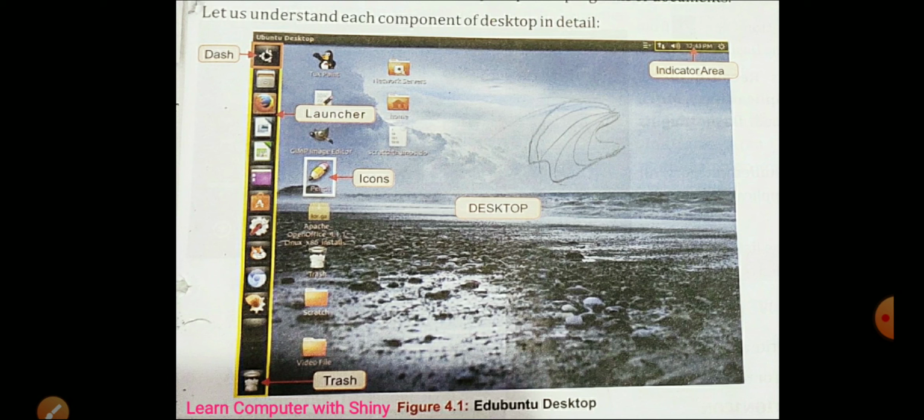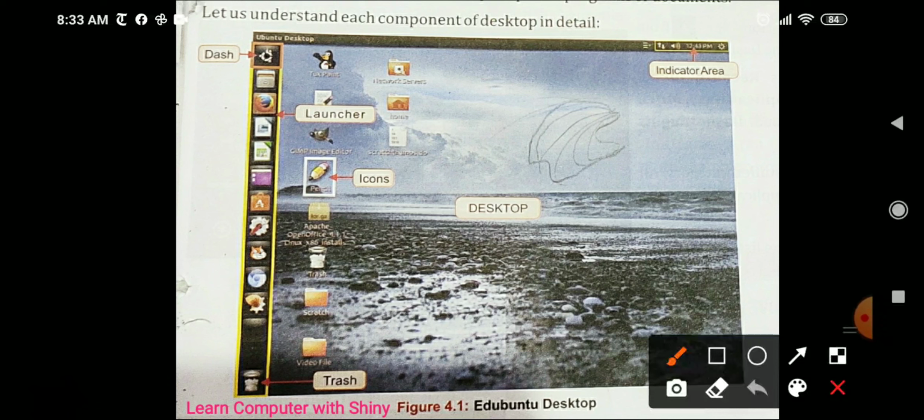This is the first screen when we switch on our computer, and this is the desktop. These are icons. This is trash, in which all the deleted files go, and then the dash box. When we click on the dash box, a search box opens and you can search any file, any document from that search box, and also the applications.